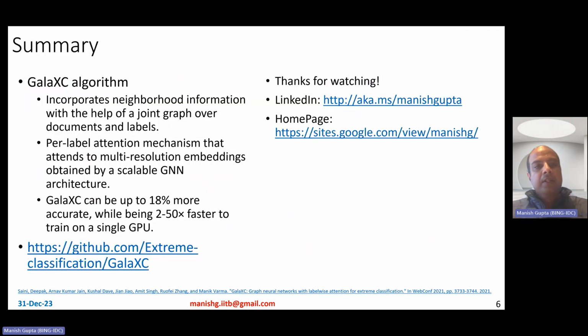So in short, the GalaXC algorithm incorporates neighborhood information with the help of a joint graph over documents and labels. It treats labels and documents as equivalent nodes. In many cases, the label text and document text are pretty homogeneous in nature, so that helps. GalaXC also incorporates a per label attention mechanism that attends to multi-resolution embeddings at different layers from the GNN. It can be up to 18% more accurate and 2 to 50x faster compared to other state-of-the-art XC algorithms when trained on a single GPU.